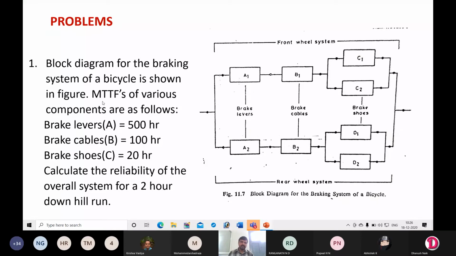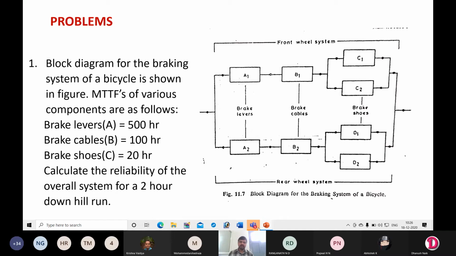They have given the mean time to failure as 500, and they have given the time: a 2-hour downhill run. So the time t, small t, is 2 hours, whereas MTTF is 500 hours.